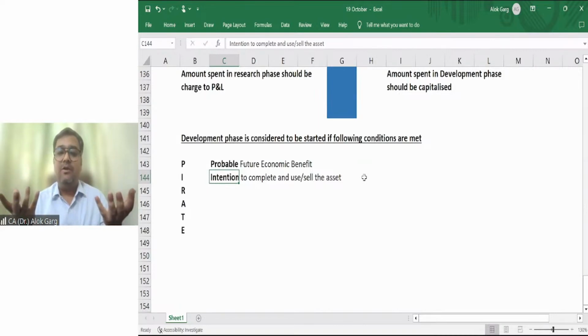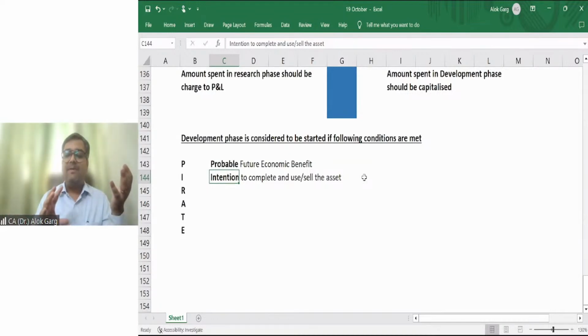Sir, how will we be able to know? From the examination purposes, it will be given in the question. From the practical life purposes, you have to discuss with the management and you have to get the letter of representation, the confirmation from the management, that yes, they are intending to complete and use or sell the asset. You need to check: are they working on that project or did they stop that project? You need to check that.